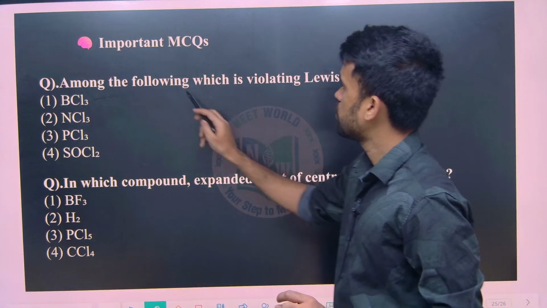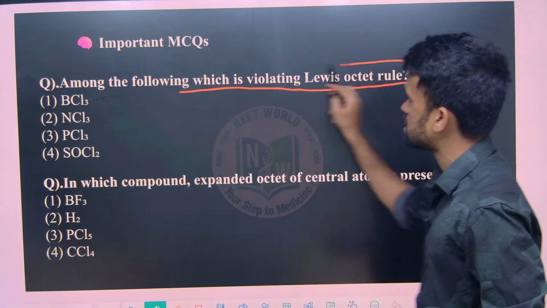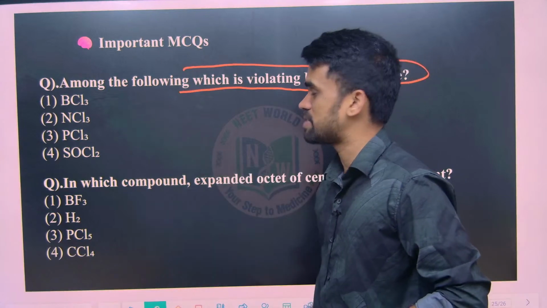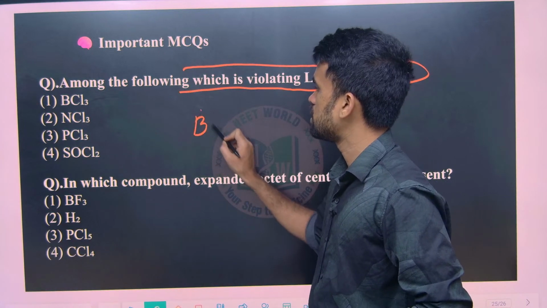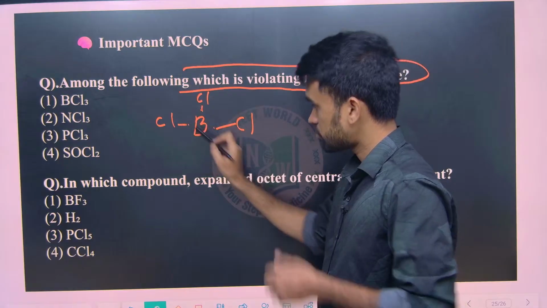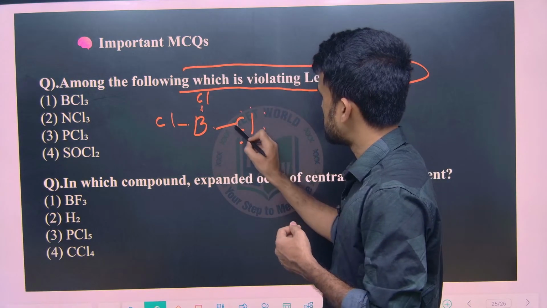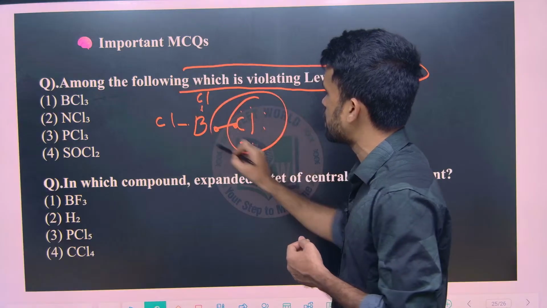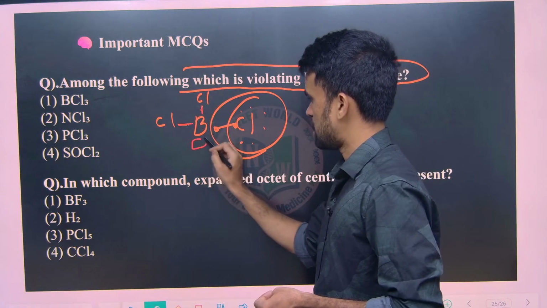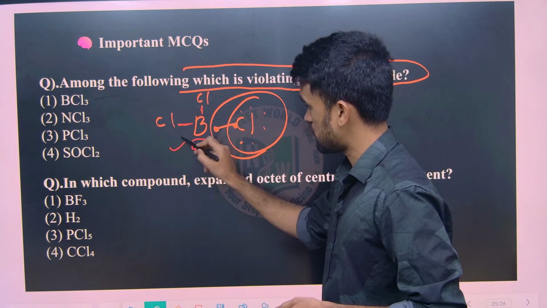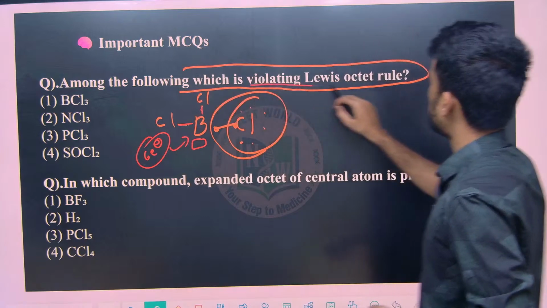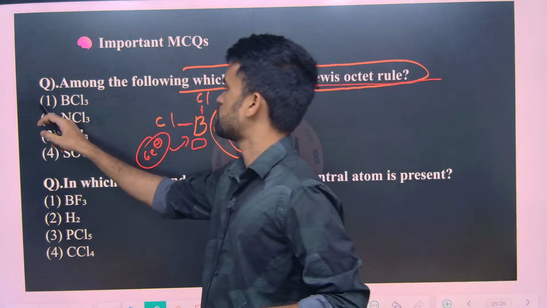Now go through this question: which of the following violates the Lewis dot structure? See, the first option itself is your answer, because boron has only 3 valence electrons, and when it combines with chlorine like this, you can make 1-1 bonds. Chlorine has 7 electrons plus the shared one, the 8th, so chlorine is happy with the octet rule configuration. But boron has only 3 bonds, no lone pair electrons, and an empty orbital. So it has only 6 electrons in the valency, which means incomplete octet, violating the octet rule. So the first option is the best for the discussion.